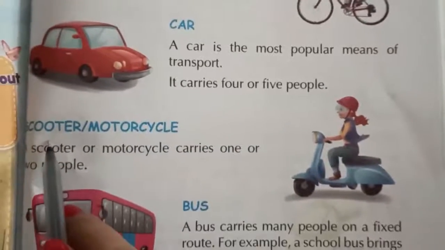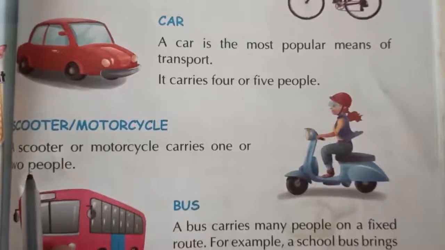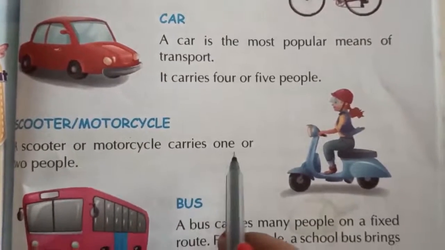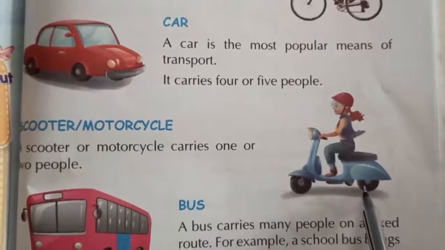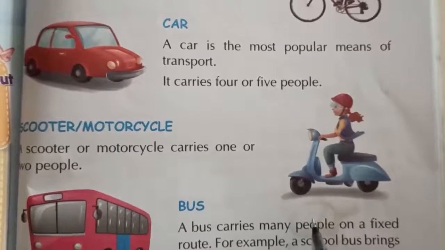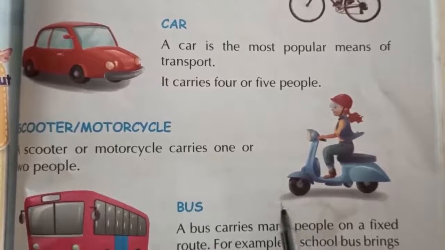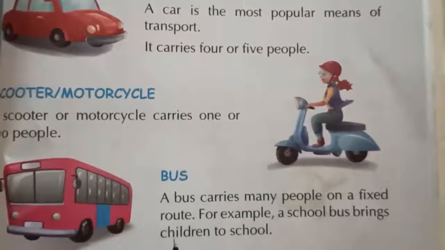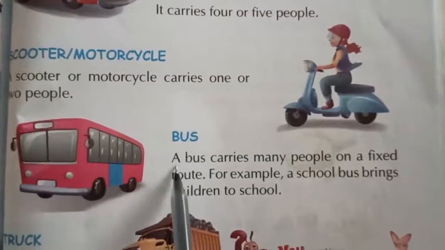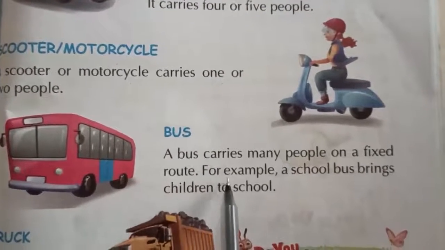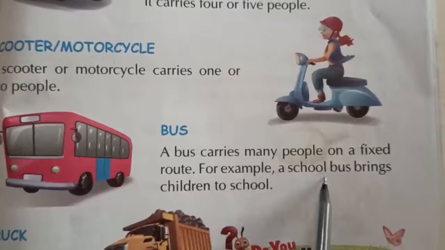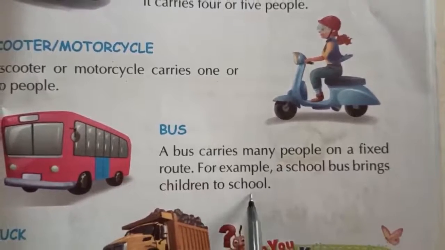Next is scooter or motorcycle. A scooter or motorcycle carries 1 or 2 people. So on a scooter or motorcycle, how many people travel together? 1 or 2. Next is bus. A bus carries many people on a fixed route. For example, a school bus brings children to school.